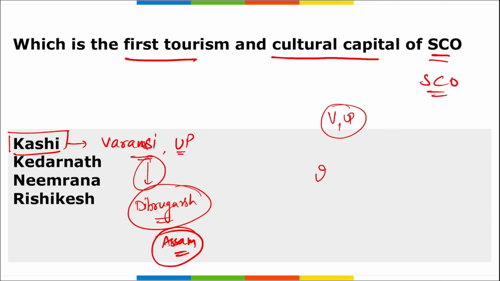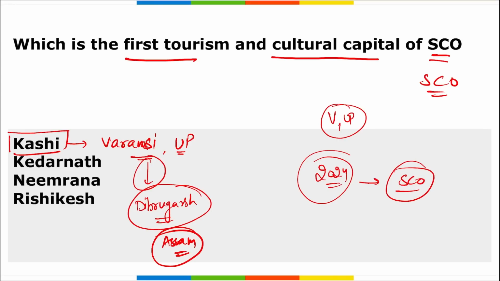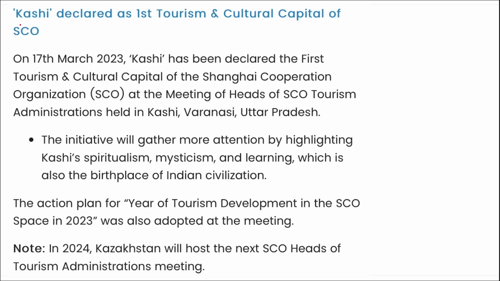Next thing, remember, in 2024, Kazakhstan will host the next SCO Heads of Tourism Administrators meeting. So we can ask where the next SCO Tourism Ministers meeting will be held. It will be held in 2024 and it will be in Kazakhstan. Here you can see Kashi declared as the first tourism and cultural capital of SCO.